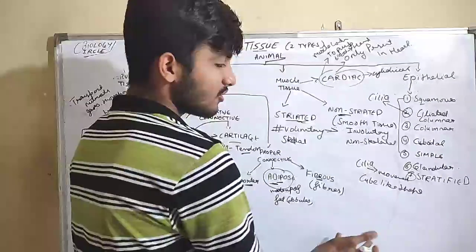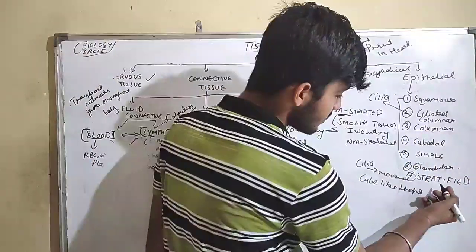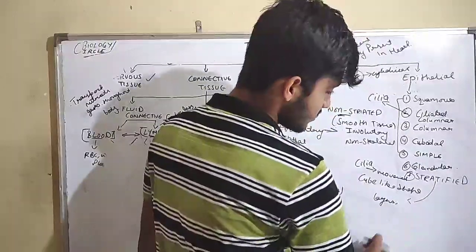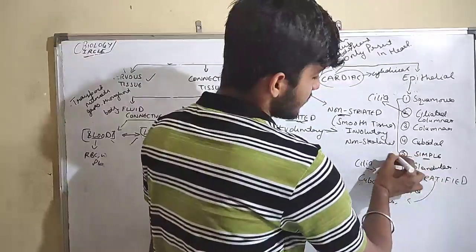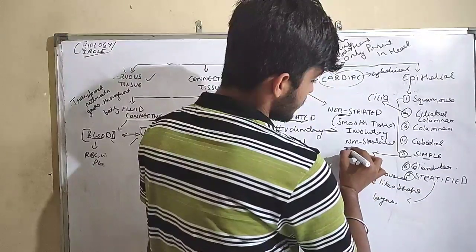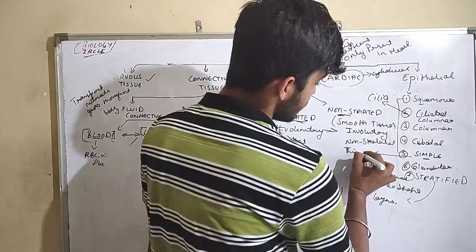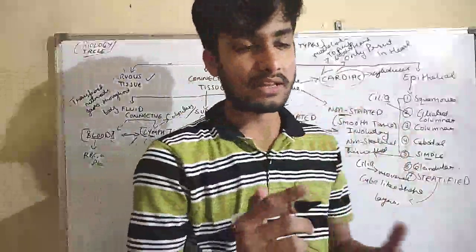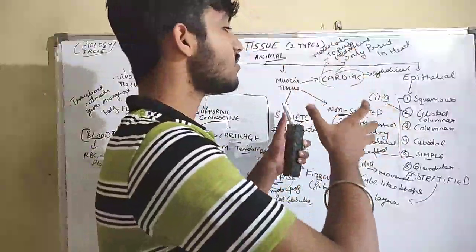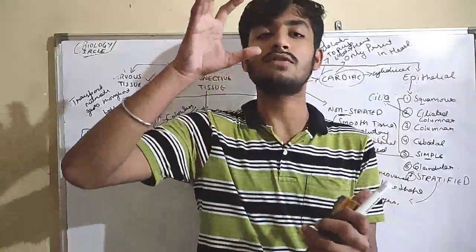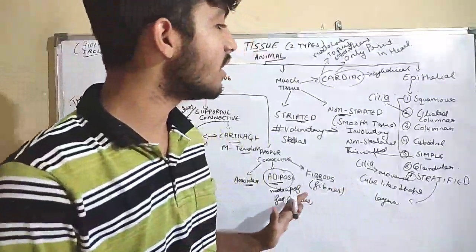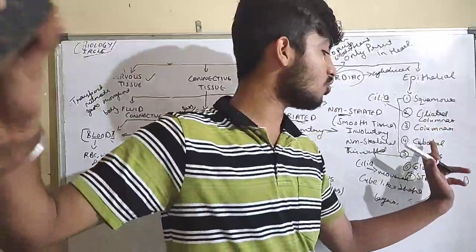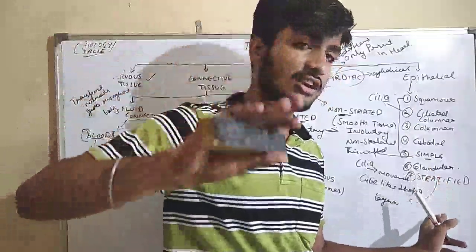Like cuboidal, cube-like shape. Stratified, like layers. Simple epithelial is thin walled. So all this classification of epithelial tissue is on the basis of shape and size. So there are 7 types of epithelial tissue: squamous, ciliated, columnar, cuboidal, simple, granular and stratified.